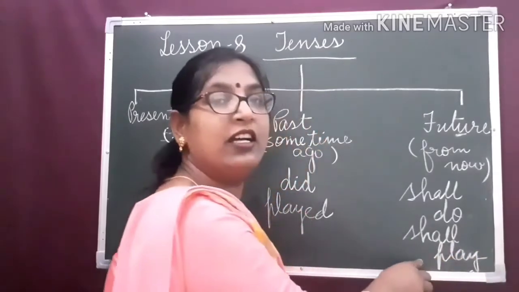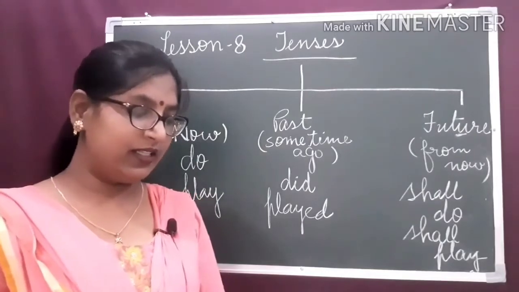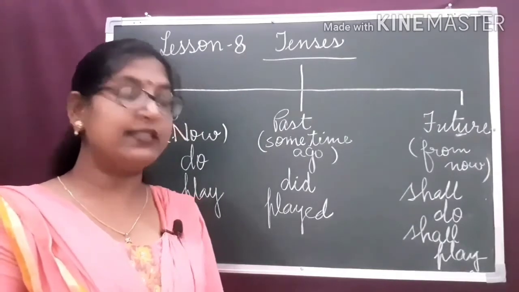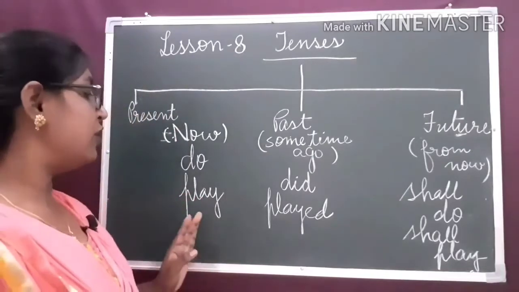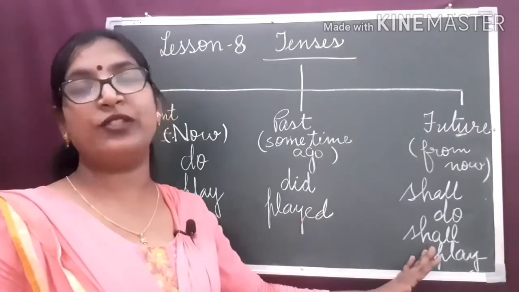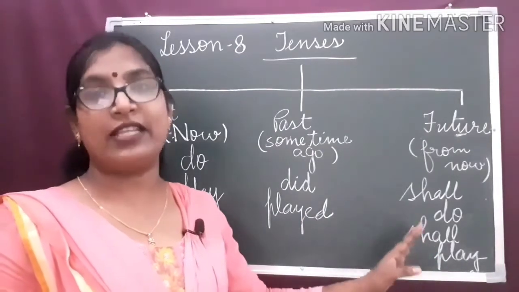It indicates the future action. So, according to the tense, the verb shows the time by certain changes in its forms. Here we can see the forms of the verbs are being changed, which indicates the different tenses.